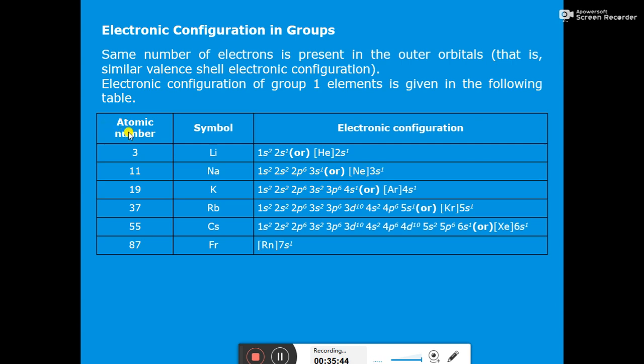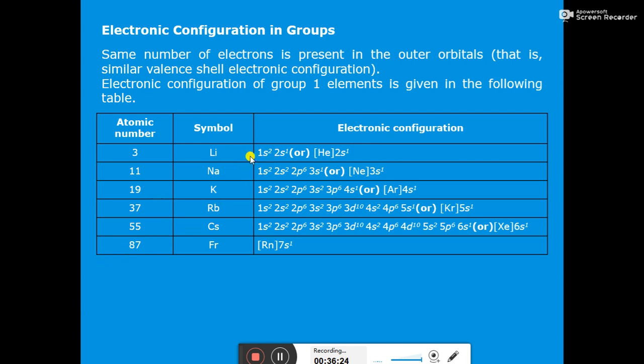So when we write the electronic configuration of group 1 elements, group 1 elements are lithium, sodium, potassium, rubidium, cesium and francium. So you can remember like this: Li-Na-K-Rb-Cs-Fr, "Lina ne ki, rub se faryad." So in this way you can remember. So atomic number of lithium is 3, sodium 11, potassium 19, rubidium 37, cesium 55 and francium 87.